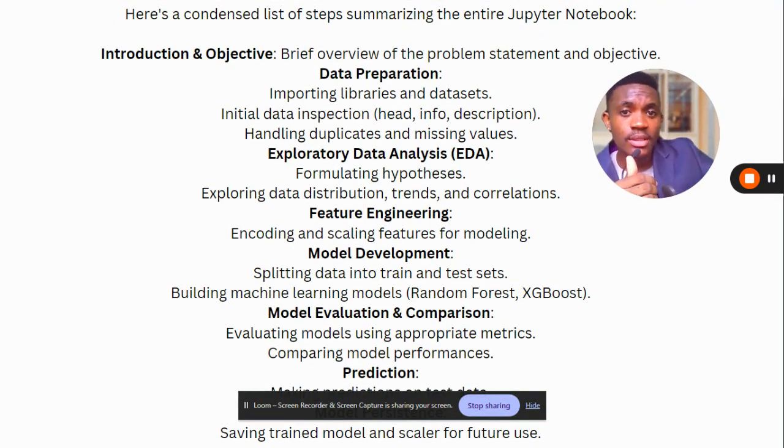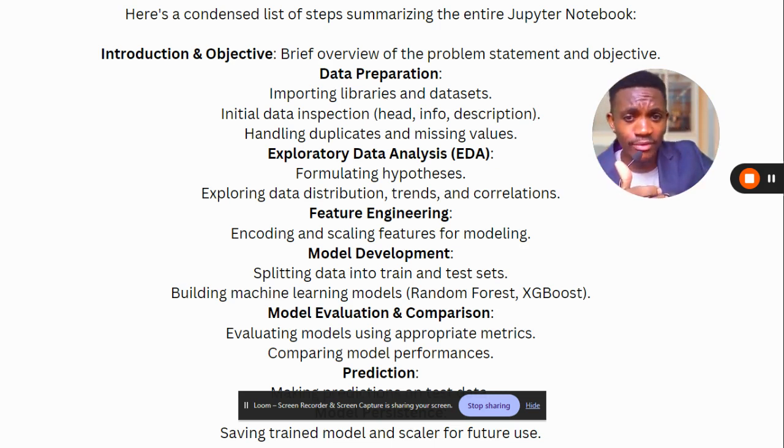And we have the data preparation, which is the data cleaning, where we prepare the data, remove duplicates and missing values and stuff like that to prepare the data for analysis. And during the analysis, we will explore distribution, trends, and correlations. We would formulate our hypothesis and test our hypothesis, right?